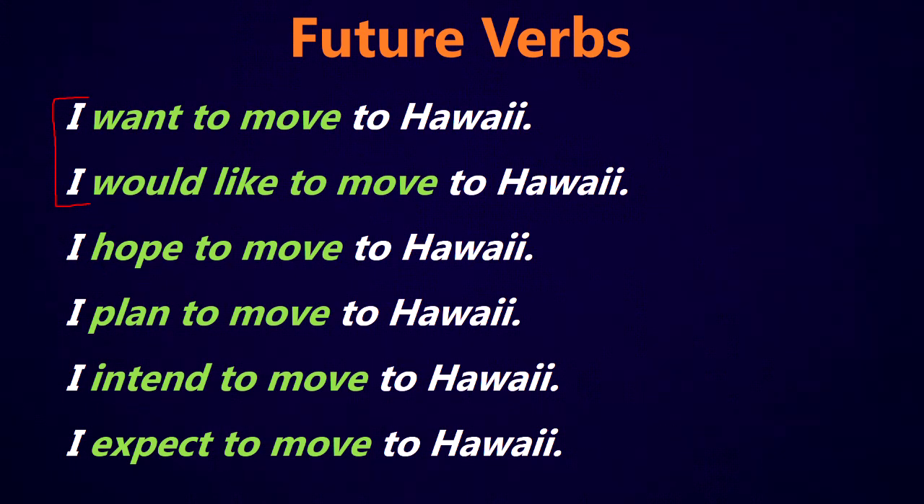I hope to move to Hawaii. Obviously, this is showing what you hope will happen. And I plan to move to Hawaii. Again, this is what you're planning to do. I intend to move to Hawaii. This is very similar to plan. I plan to and I intend to. Intend is just a little bit higher level in the vocabulary. So plan to is very common. Intend to might be a little bit more formal or something you might write in a paper.